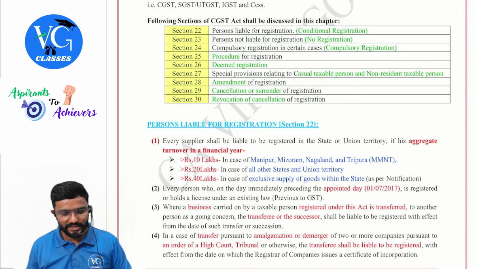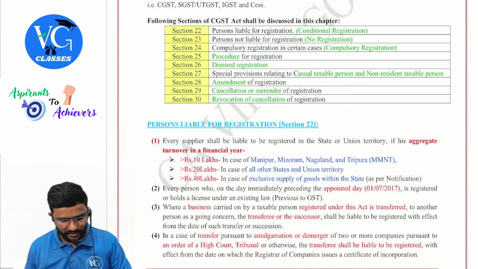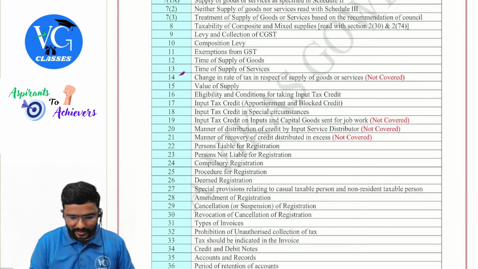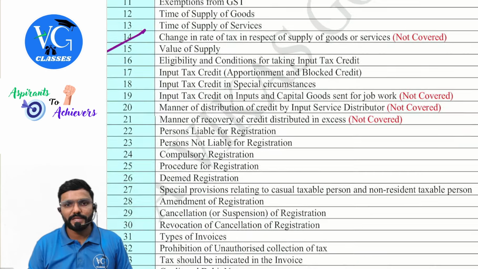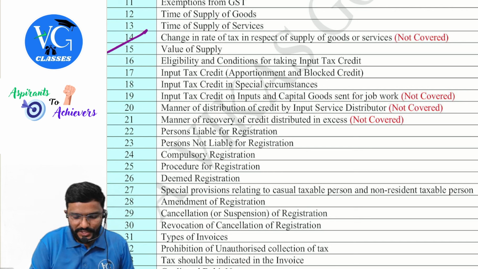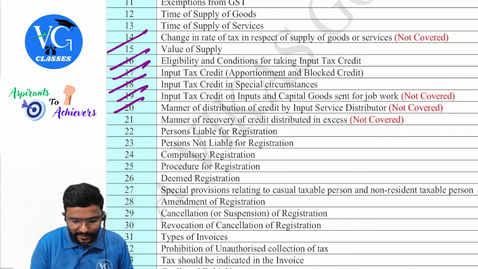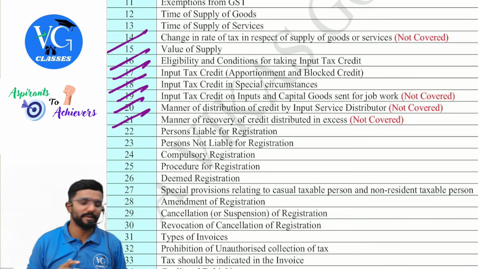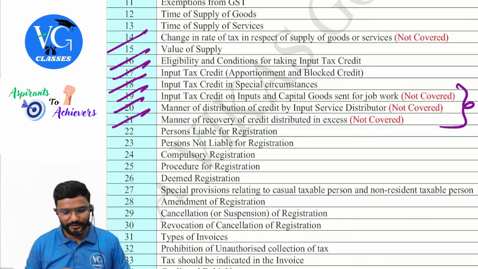So if I come to the section numbers on the first page of my material, I just want to mention what we have covered till now, guys. Value of supply we have done. Then the credit part, in the previous chapter, that is sections 16, 17, 18, we have covered. Whereas 19, 20, 21 are part of ITC but not a part of your syllabus. So these three are not a part of your syllabus.